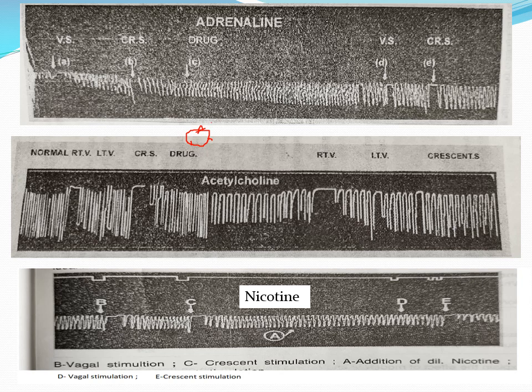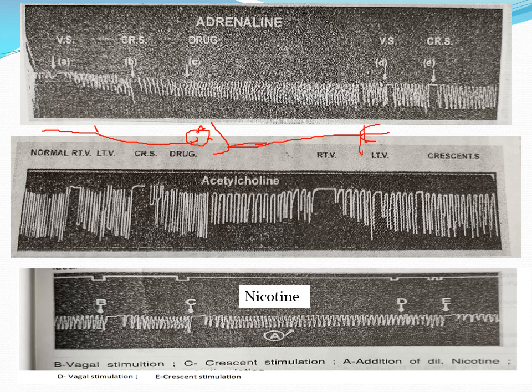Okay, and here there are the postganglionic parasympathetic fibers. And here these are the preganglionic parasympathetic fibers. The preganglionic parasympathetic fiber is the vagus nerve, and it is supplied to the heart.